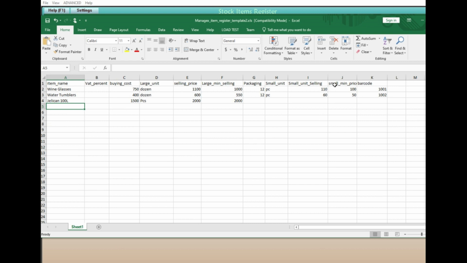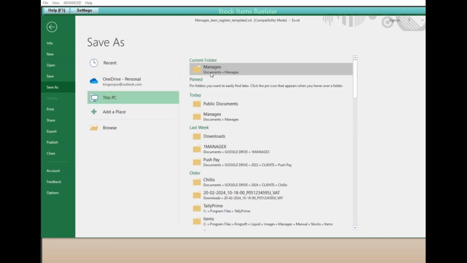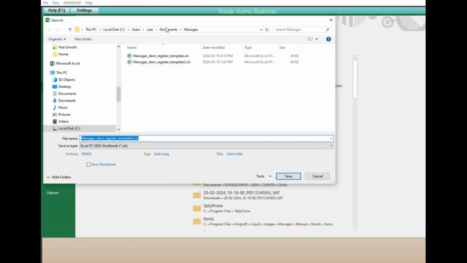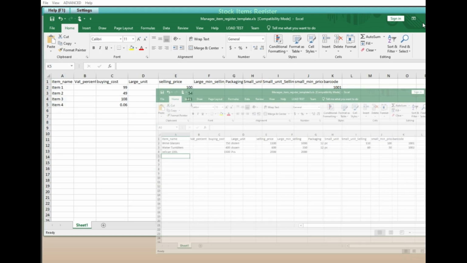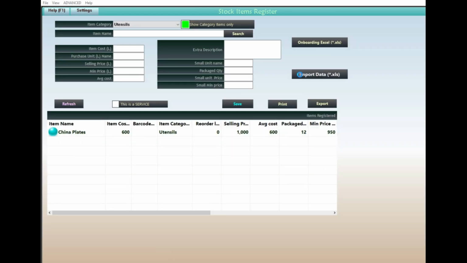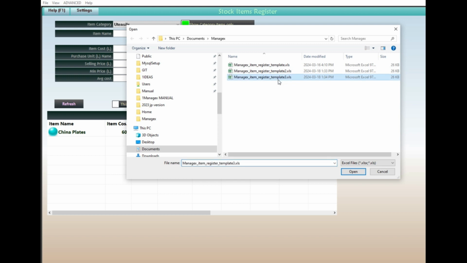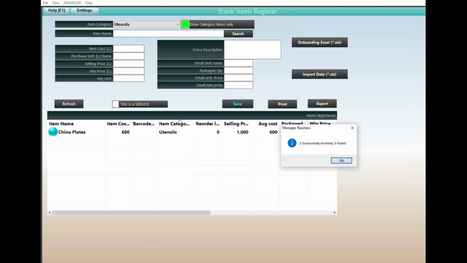To upload bulk data from Excel. First, ensure that you have Microsoft Excel installed in the computer. The upload is done per category, so select one category. Click on the Onboarding Excel button. Check for the template Excel file that will pop up. Fill in the rows with the item's details for the given columns.